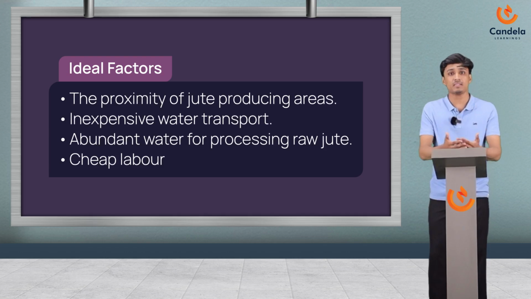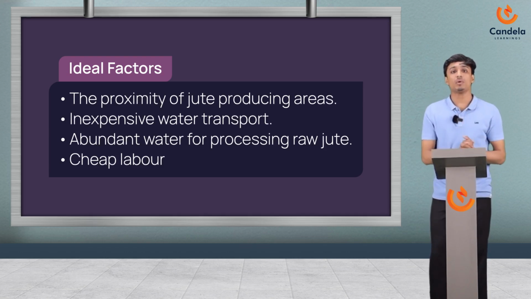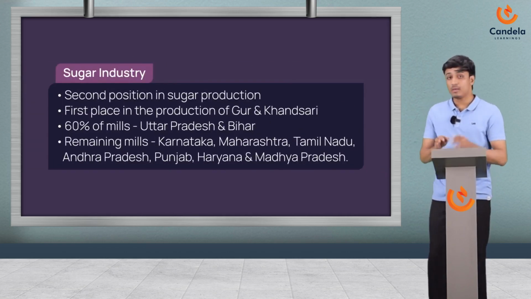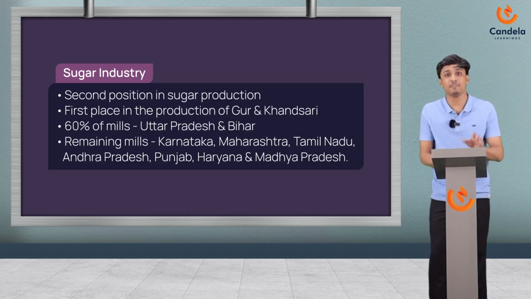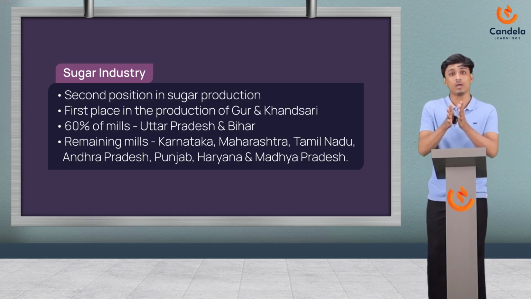So many factors are actually with them. Now let's talk about the sugar industry. Listen, India stands in the second position as a producer of sugar, okay, but stands in the first place in the production of gur and kansari. I'll tell you what is a gur and kansari.